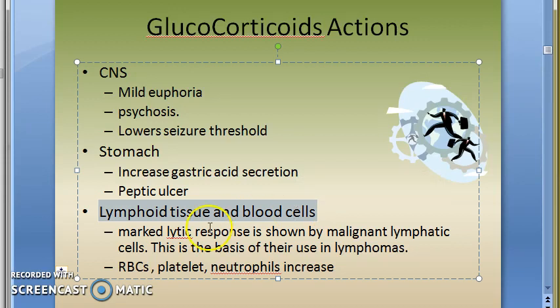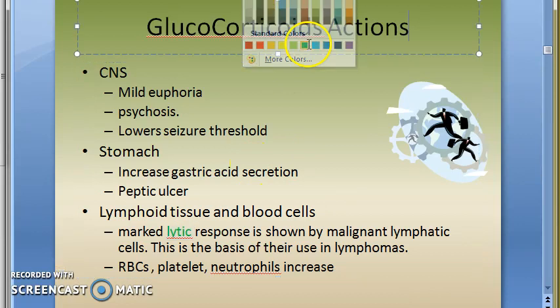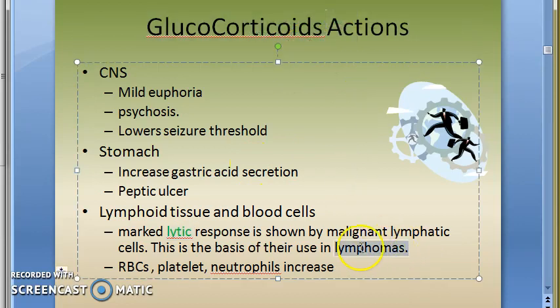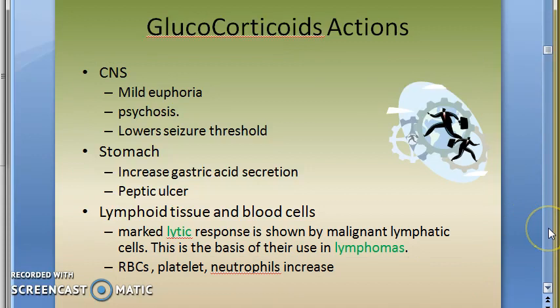Lymphoid tissue and blood cells: there is marked lysis of malignant lymphatic cells. This is a very good thing, hence you can use it in lymphomas. So if somebody asks you why you will use glucocorticoid in malignancy, you will use glucocorticoids in malignancy because they are able to lyse malignant lymphatic cells. Not all types of cells, only lymphatic cells they can lyse. However, RBC, platelet and all, it will increase the count. Understood, right? We are moving on.